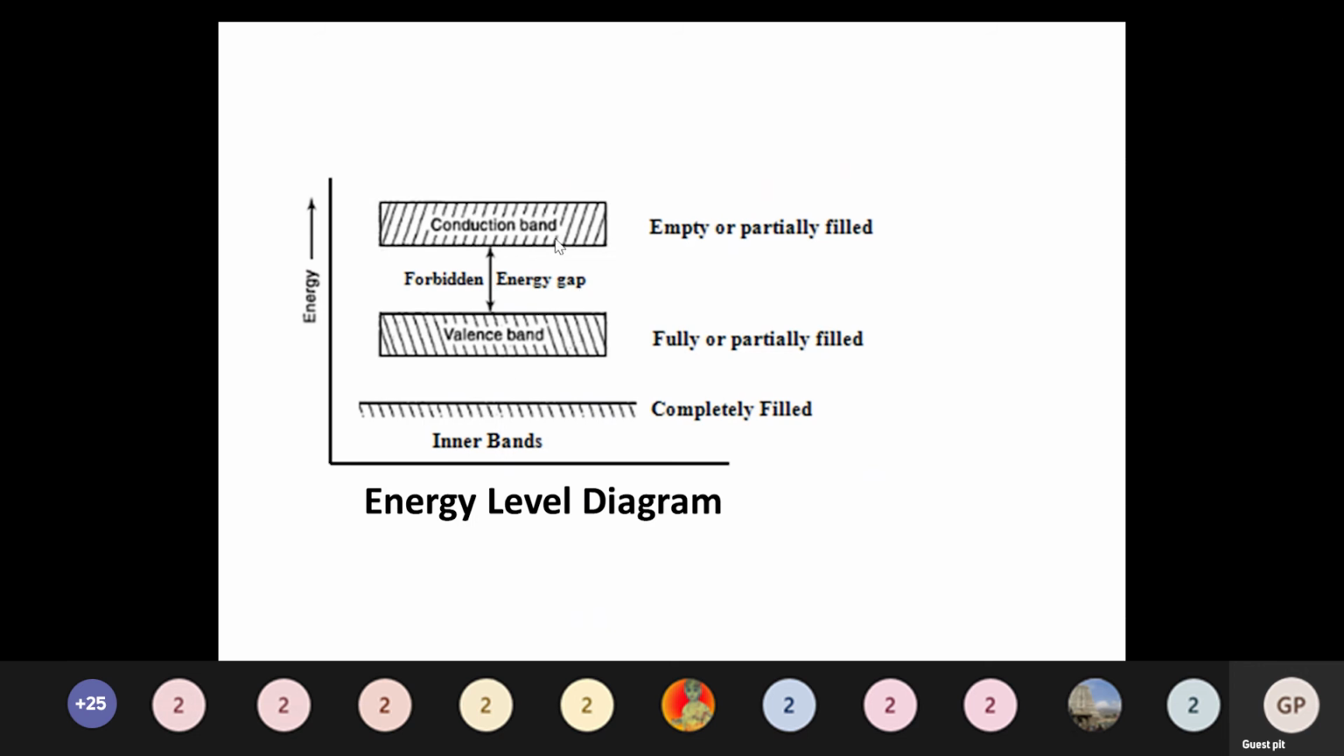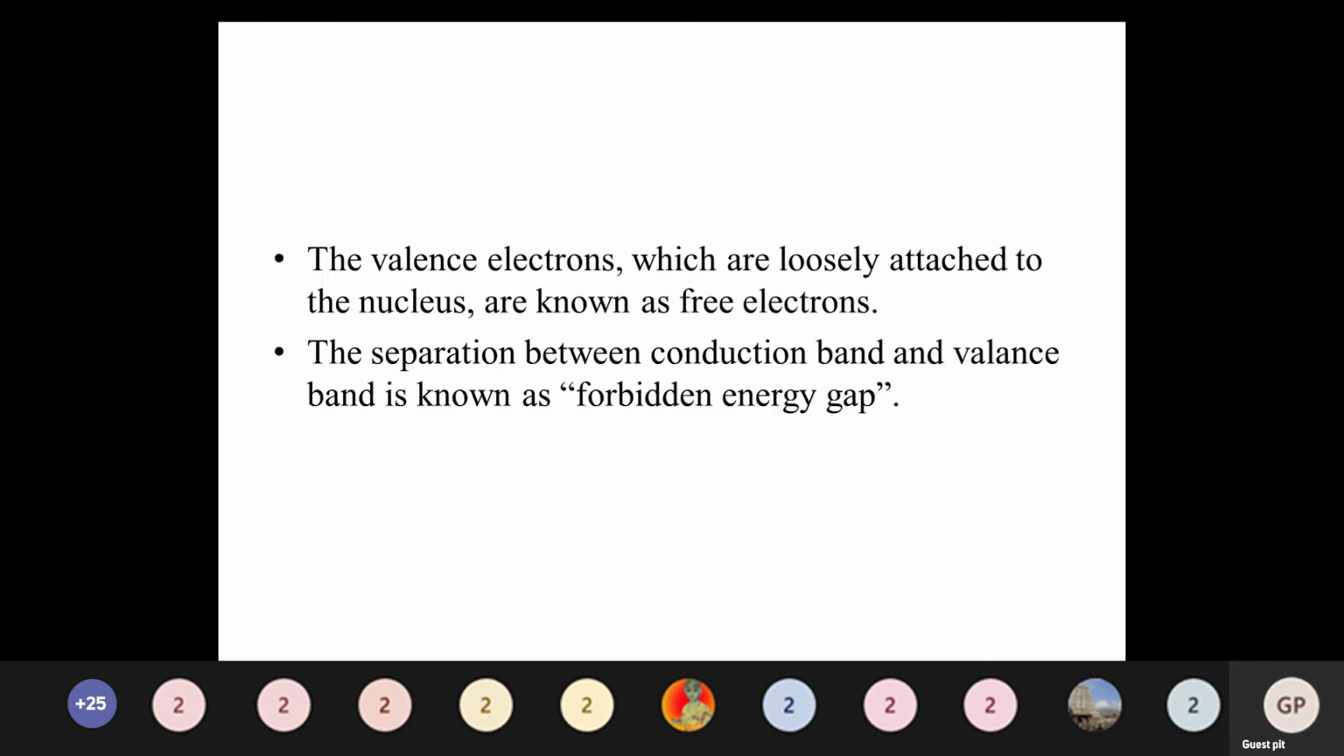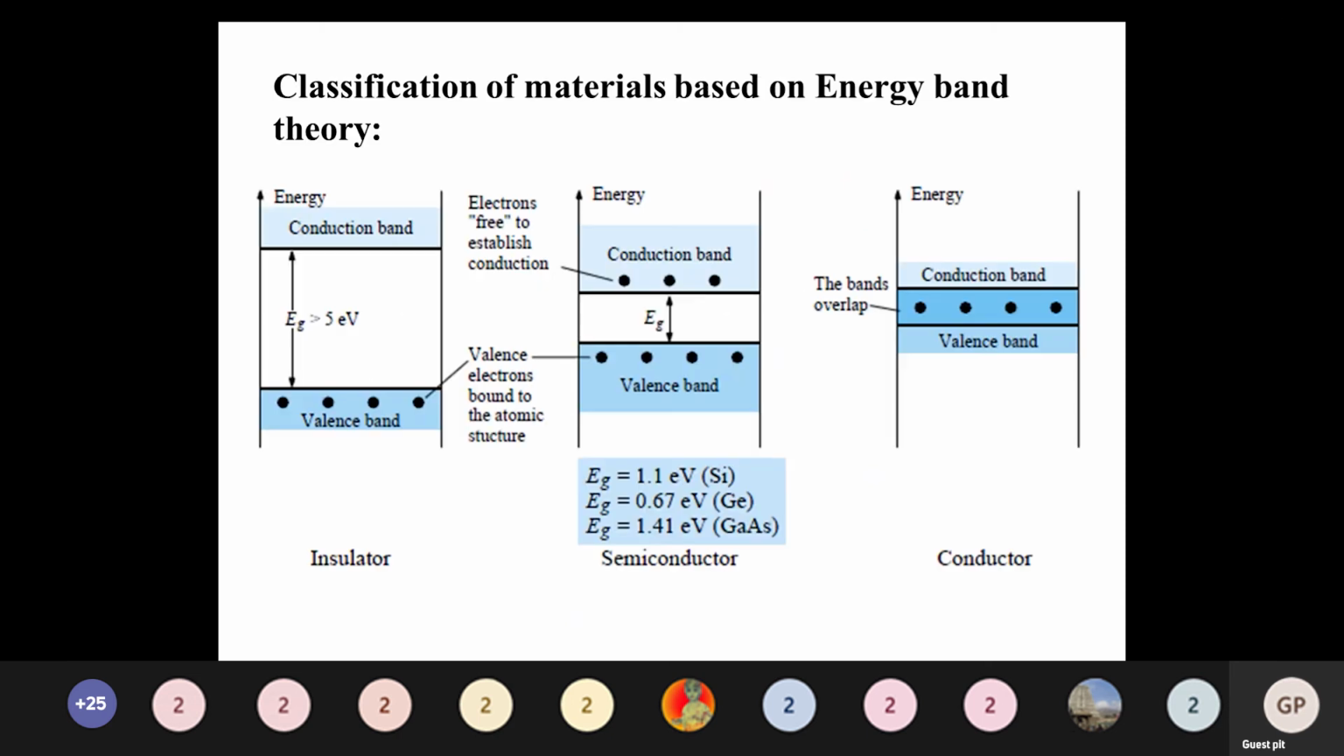This concept you should know. The important concept is the forbidden energy gap. The distance between the valence band and the conduction band is called the forbidden energy gap. These are all basic things, so mostly we already know.